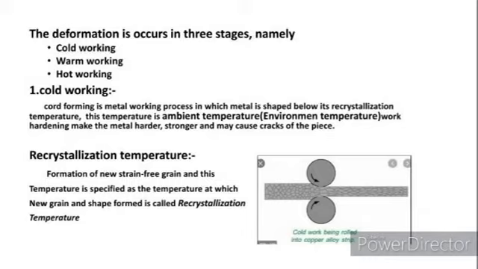Recrystallization temperature. It is the temperature at which the metal easily forms a new crystal structure and new grain or shape.